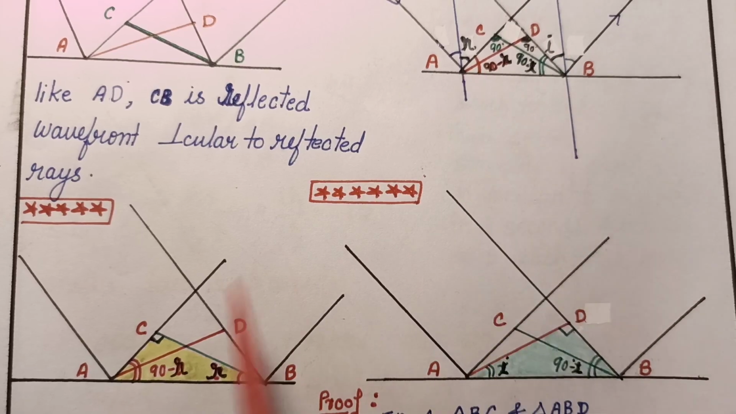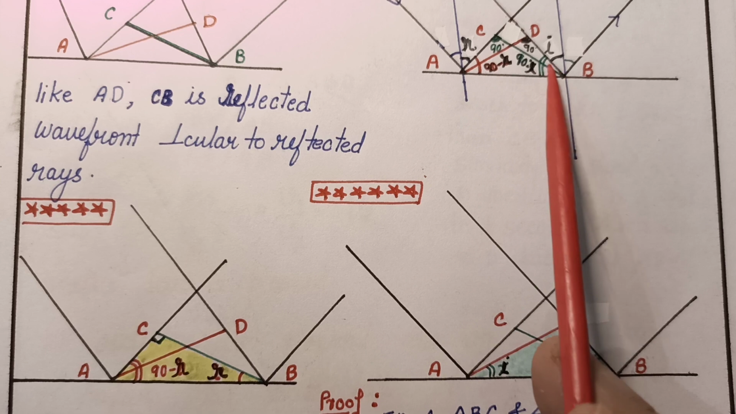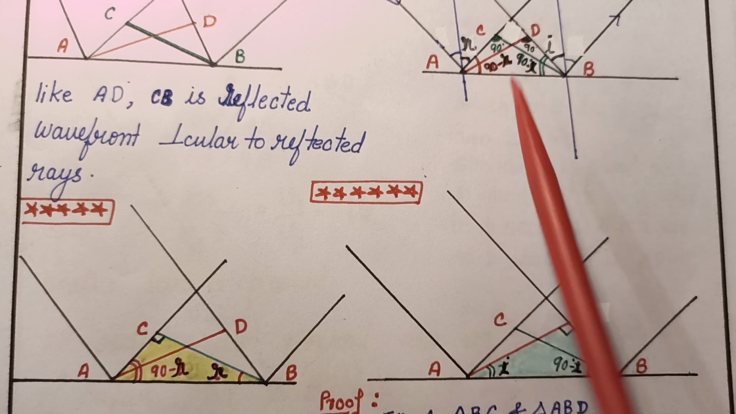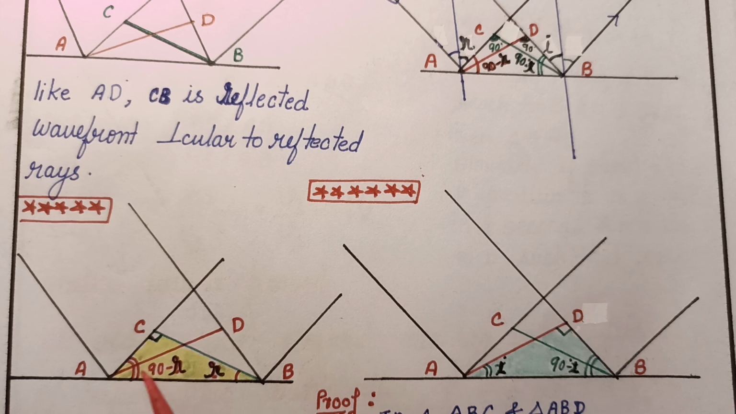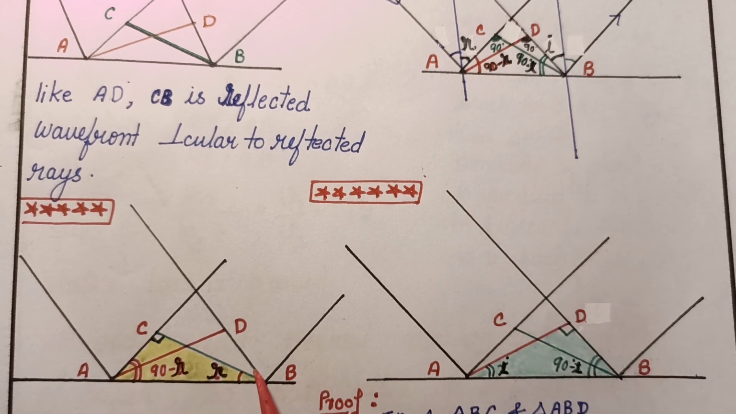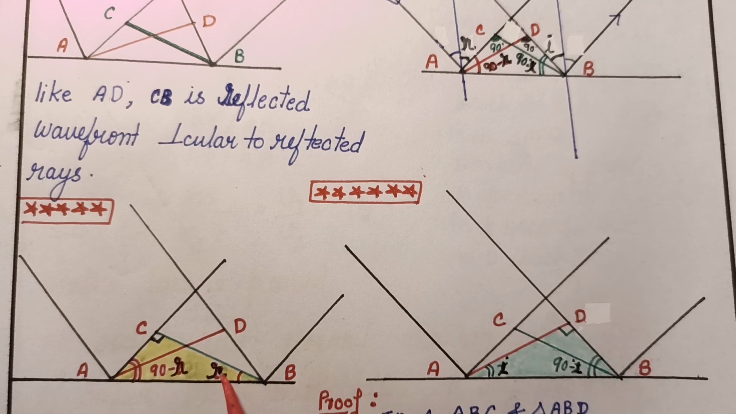Now observe both the diagrams. In this triangle, this is 90 minus R. So here, see, this is 90 minus R. This is 90, so this is 90. Now just observe in this triangle, 90 minus R, so this angle is R.